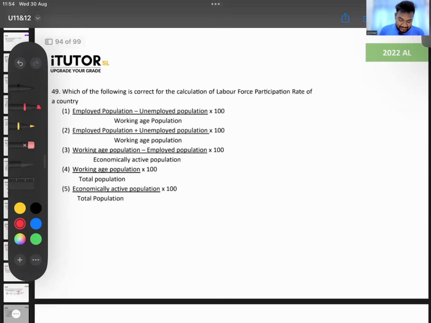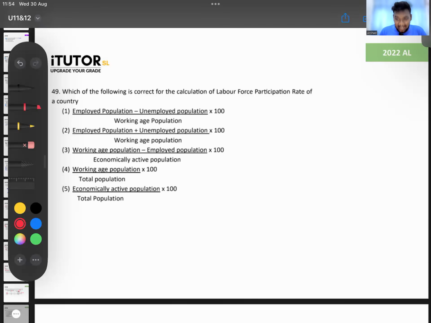Question 49. Which of the following is the correct labor force participation rate of a country? How do you calculate it, guys? Come on, easy one. If you can't give me the equation, I will be disappointed. Labor force over the working age population. How do you get the labor force?